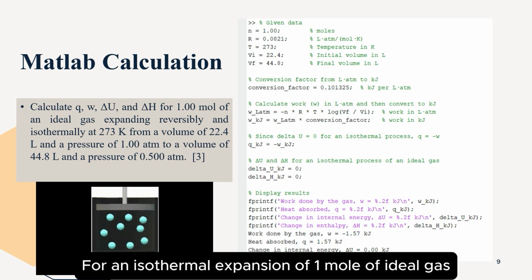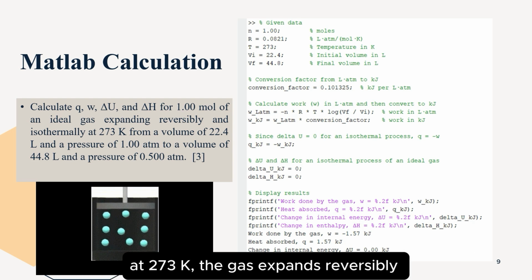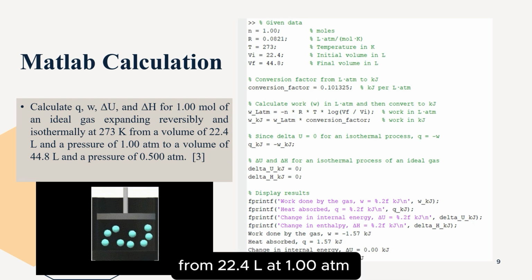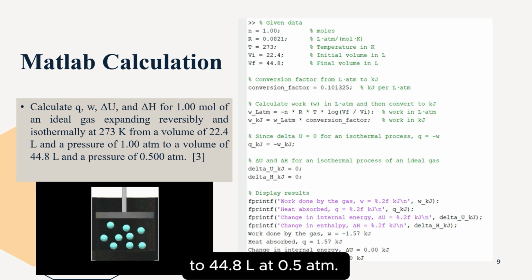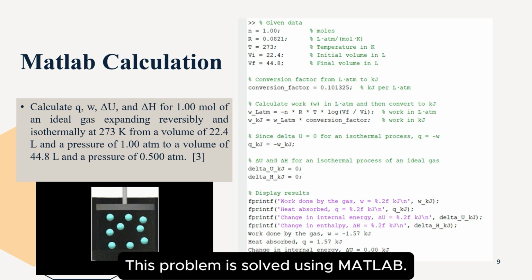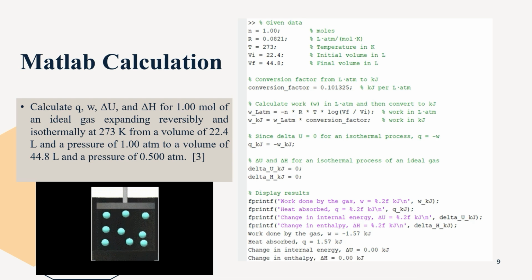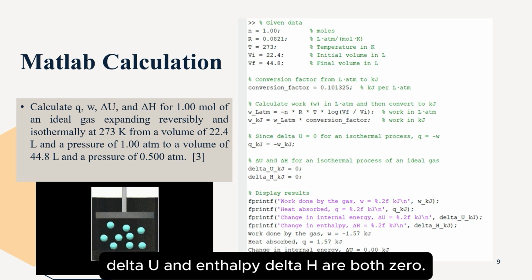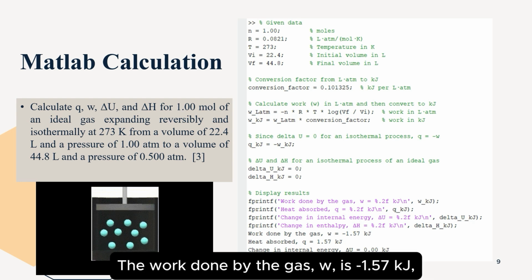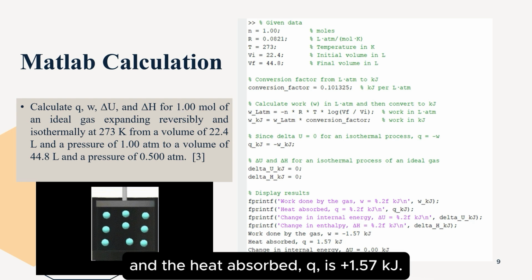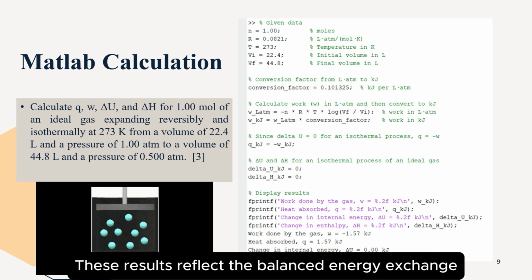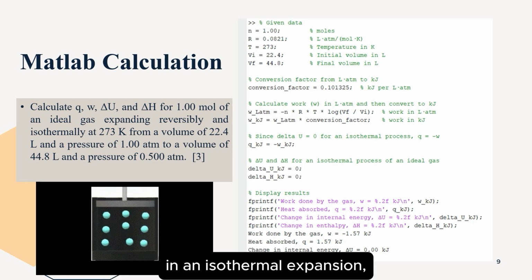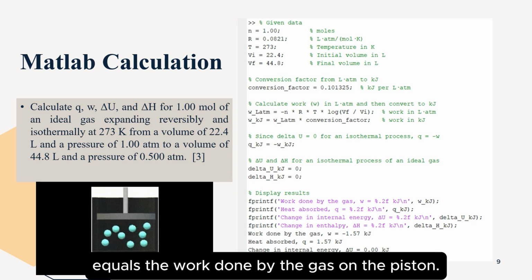For an isothermal expansion of 1 mole of ideal gas at 273 Kelvin, the gas expands reversibly from 22.4 liters at 1.00 atmospheres to 44.8 liters at 0.5 atmospheres. This problem is solved using MATLAB. Since the process is isothermal, the change in internal energy delta U and enthalpy delta H are both zero. The work done by the gas, W, is minus 1.57 kilojoules, and the heat absorbed, Q, is plus 1.57 kilojoules. These results reflect the balanced energy exchange in an isothermal expansion, where the heat absorbed by the gas equals the work done by the gas on the piston.